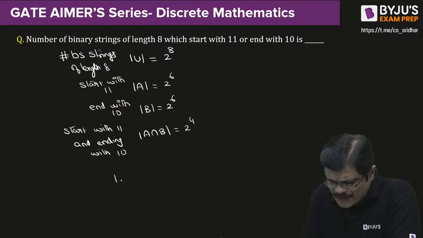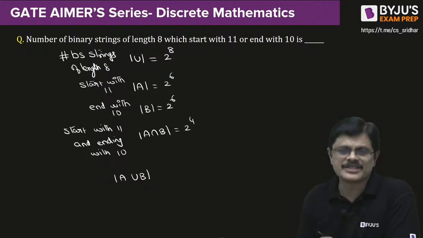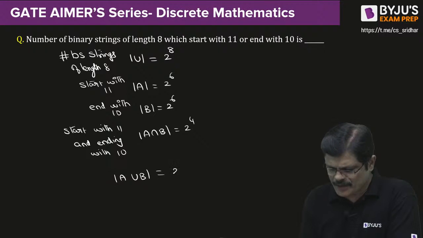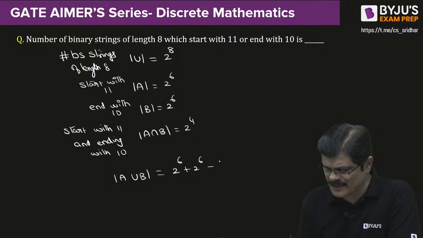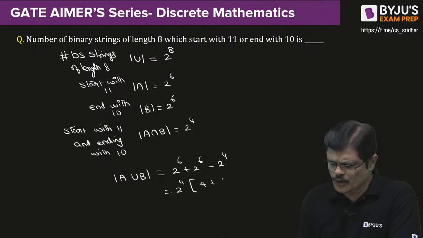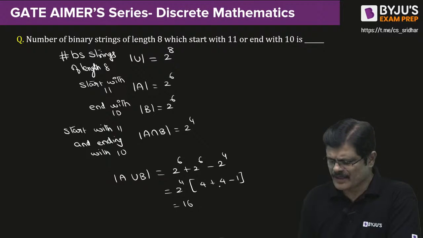Now, you want strings that either start with 1, 1 or end with 1, 0. That is given by 2 power 6 plus 2 power 6, minus 2 power 4. That is the number of elements in A plus the number of elements in B minus the number of elements in A intersection B. You can take 2 power 4 common. So 2 squared means 4, plus 4, minus 1, which is 7. 2 power 4 is 16, so the answer is 16 into 7.